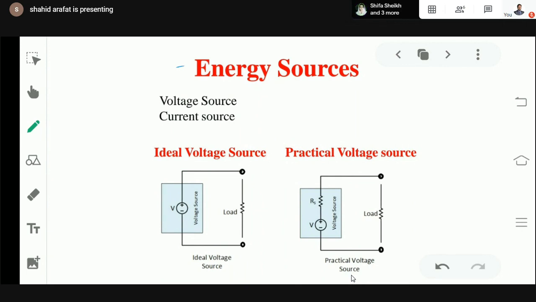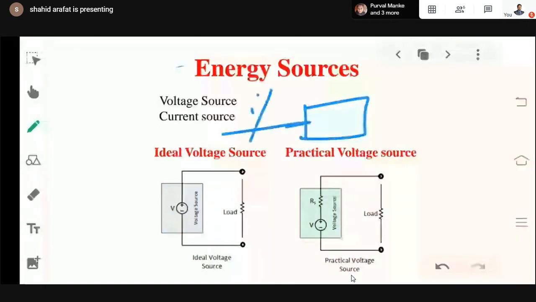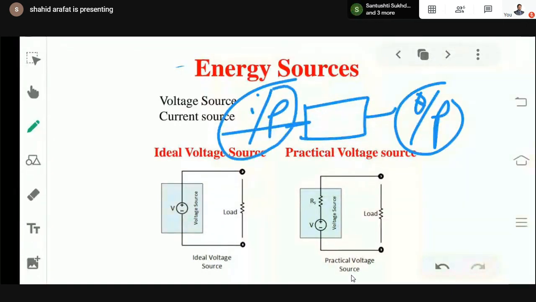If any device is ideal, means whatever input you will be providing to it, it will convert that complete input into output. Means your output will always be equal to input. There will not be any losses in the circuit. Okay, no losses, no voltage drop, nothing. Efficiency will be 100%. Output equals input. Okay.